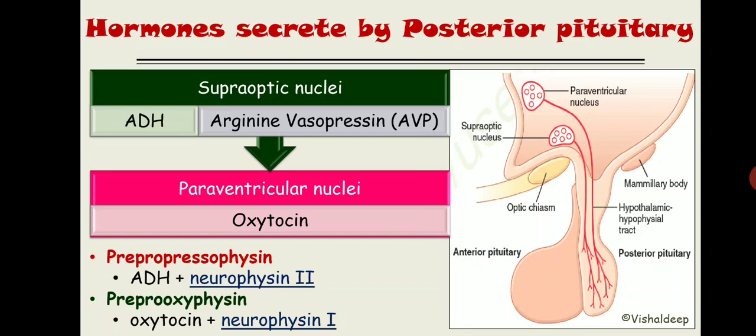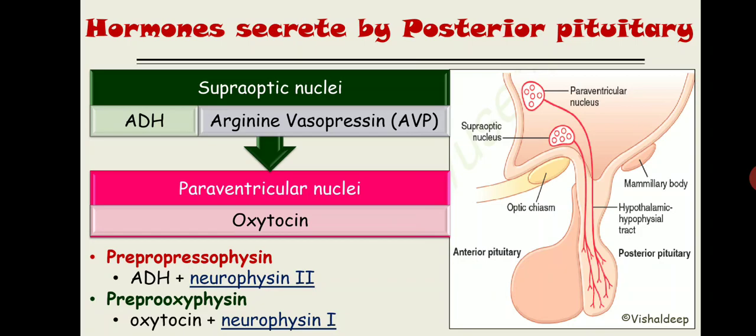Now in some MCQs they ask which neurophysin is attached to which hormone. Here's the formula to remember. In neurophysin 2 there is a two, and the hormone that has a two in its name is ADH, vasopressin. So neurophysin 2 is present with ADH.